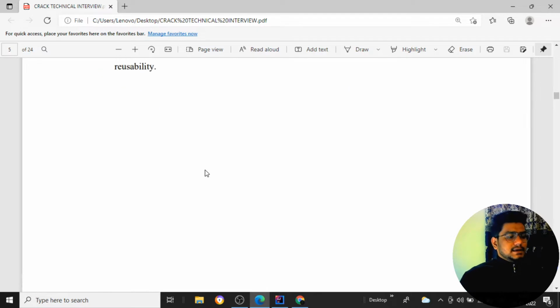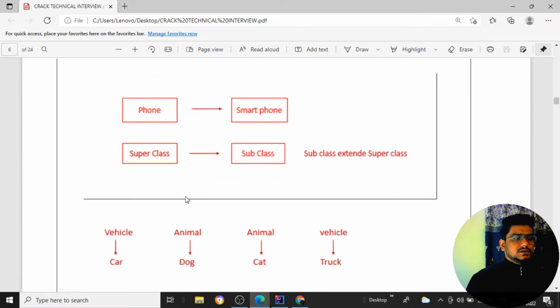Then we'll see an example over here. You see here we have a phone. Like phones, we have smartphones, an Android mobile, an iOS, and just normal button phones. Smartphones are nothing but Android ones, and a few other phones are not smartphones, but all these things are part of a phone itself. A few properties will be the same, like calling, receiving a call, and the contact list. All those things will be similar in all the phones.